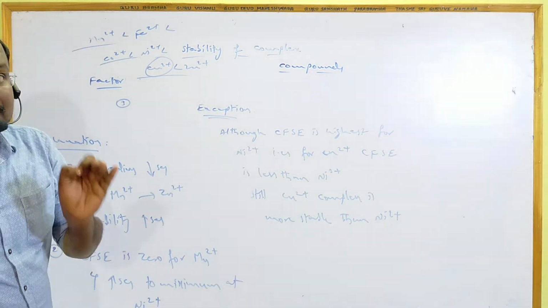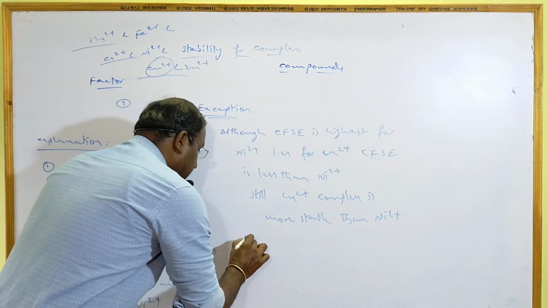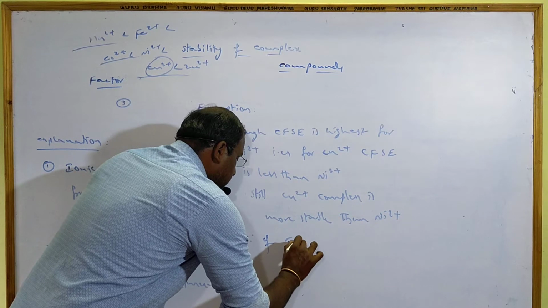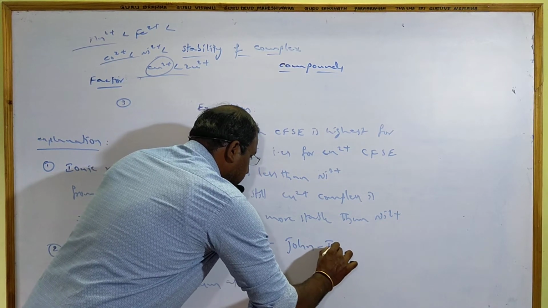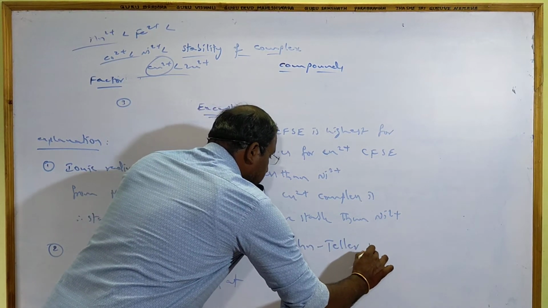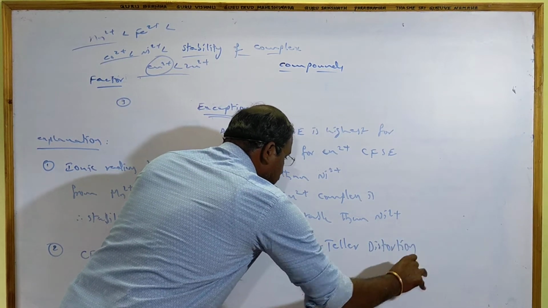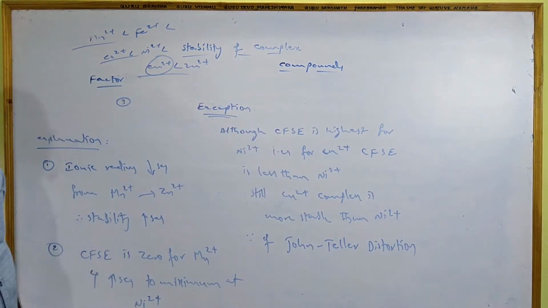The main reason for this is Jahn-Teller distortion. In some books it is called the Jahn-Teller effect.